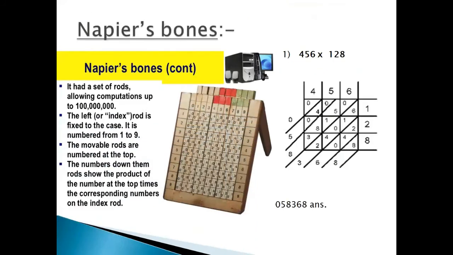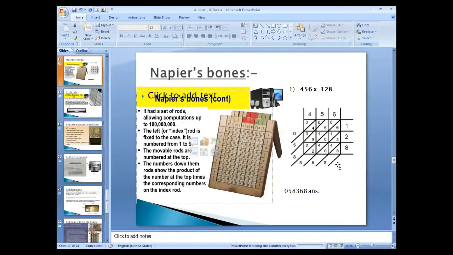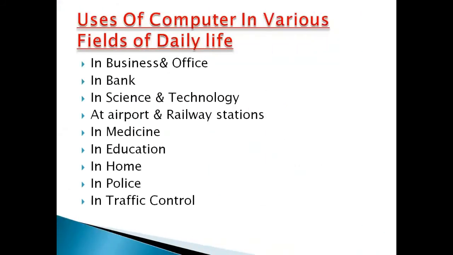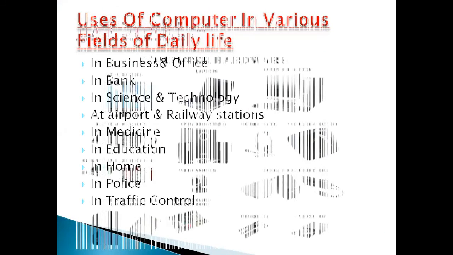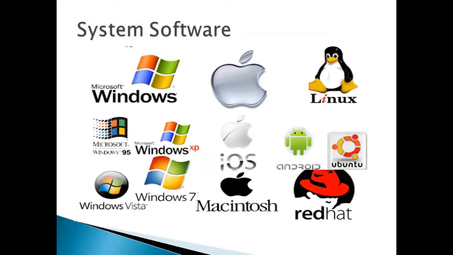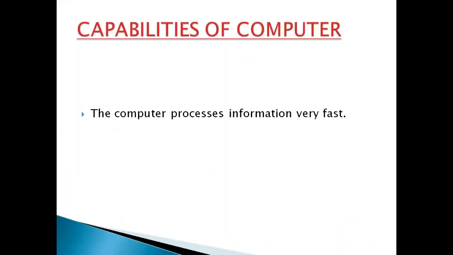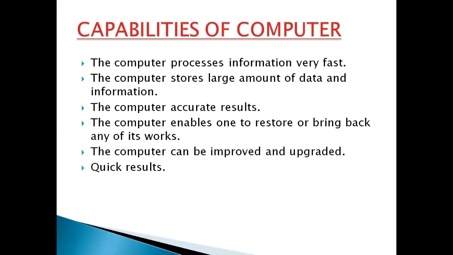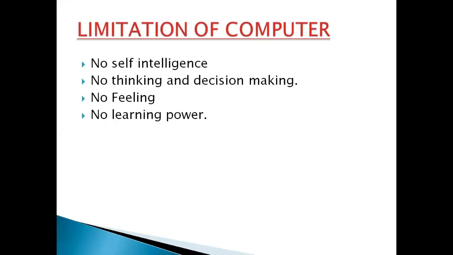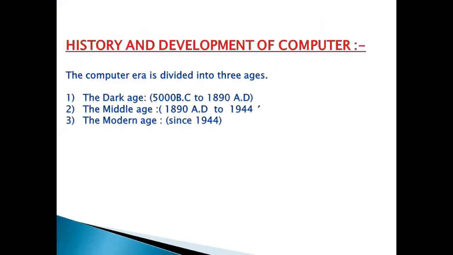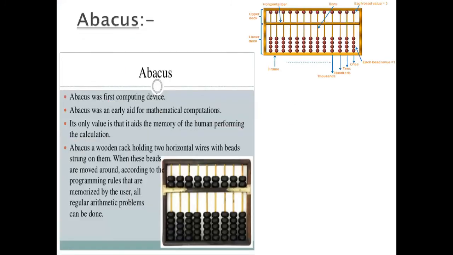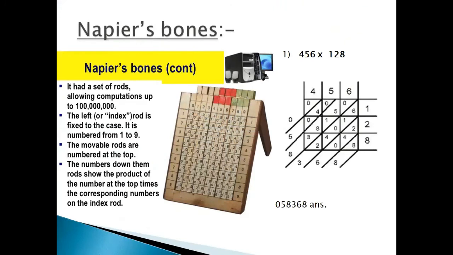Next are Napier's bones. Napier was a Scottish mathematician. He created a logarithm table to facilitate calculation.